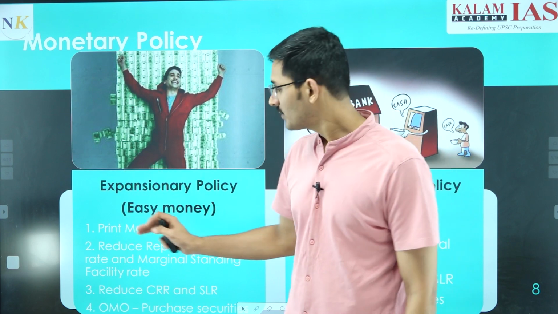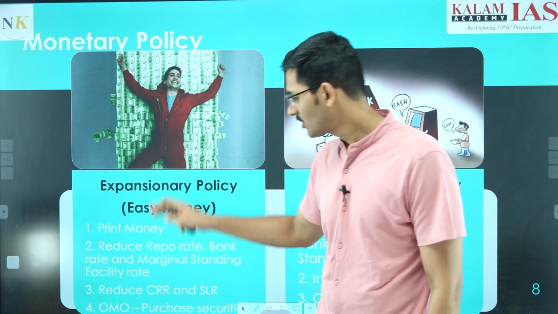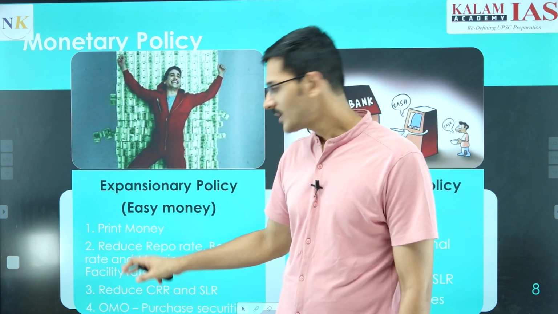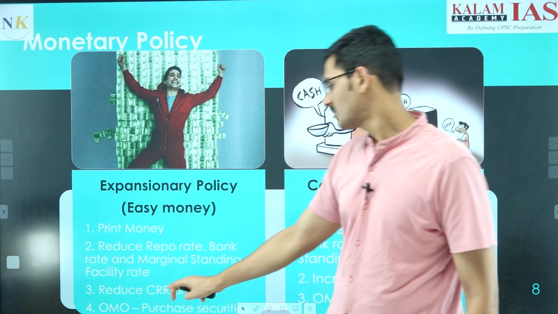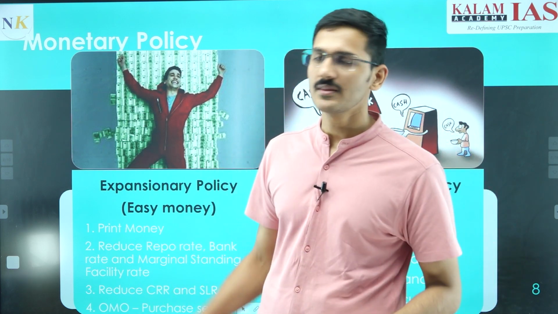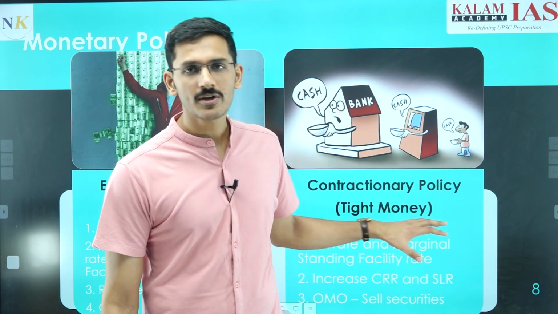First is of course printing money. Apart from that, reduction in repo rate, reduction in bank rate, reduction in marginal standing facility rate, reverse repo rate, any rate for that matter, reduction in cash reserve ratio and reduction in statutory liquidity ratio. So all these steps are taken in the expansionary monetary policy, and we have already talked about contractionary monetary policy.